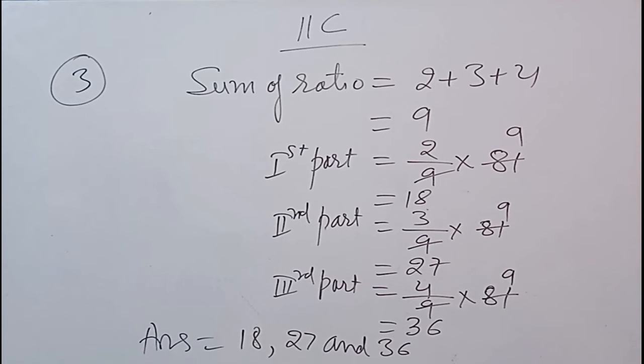Similarly, we will find the second part and third part. The second ratio is 3, so 3 upon 9 into 81, 9 nines are 81, and 9 threes are 27. Third part equal to 4 upon 9, as the third ratio is 4, so 4 upon 9 into 81, 9 nines are 81, and 9 fours are 36. So first, second and third parts are 18, 27 and 36.